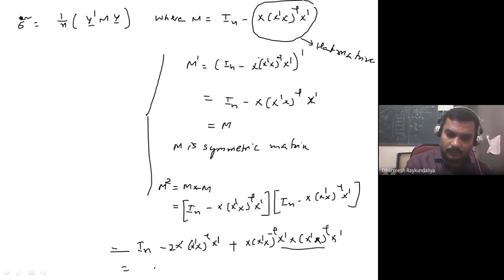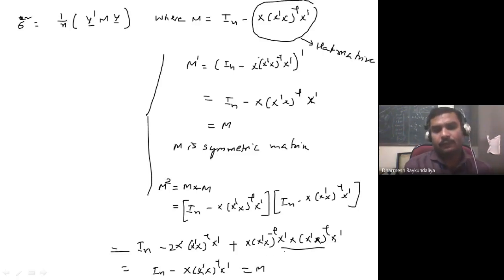So it is minus twice plus 1, which gives only a single one, and this is nothing but M. So we can say that M square equals M. So it suggests that M is symmetric and idempotent.